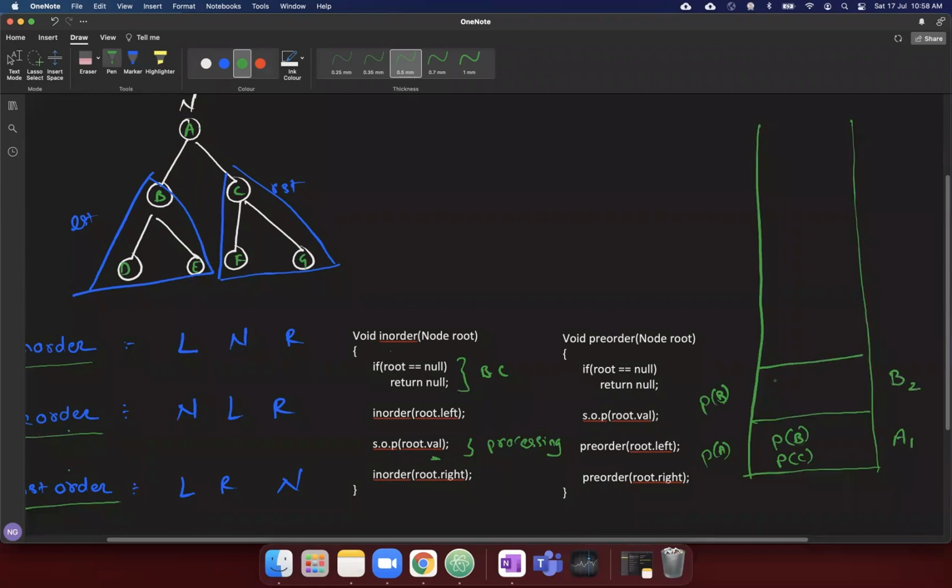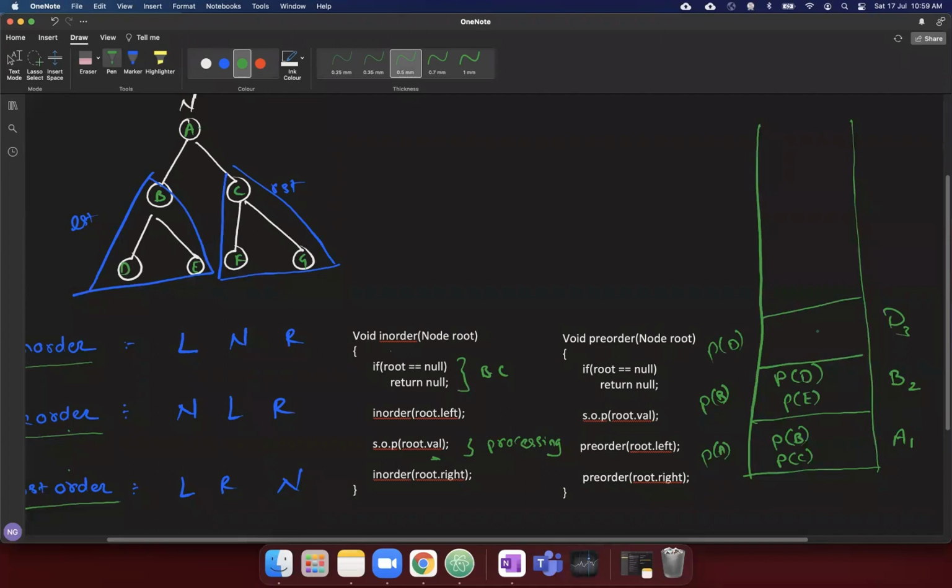Then I will be calling the left side first. So the left side you have D. Okay. And the right side you have E. So I will be calling P of D, pre-order of D. Then I will be printing D. Okay. So that will be it.